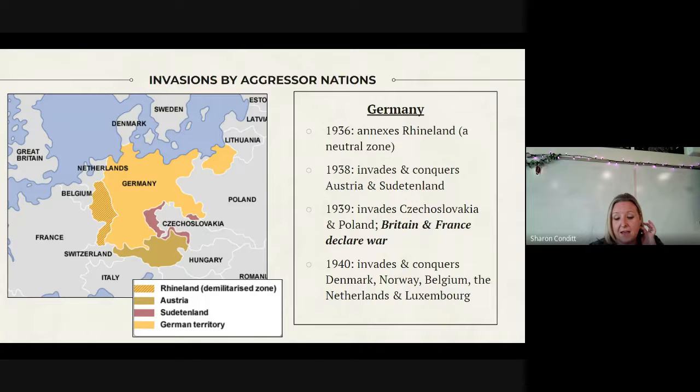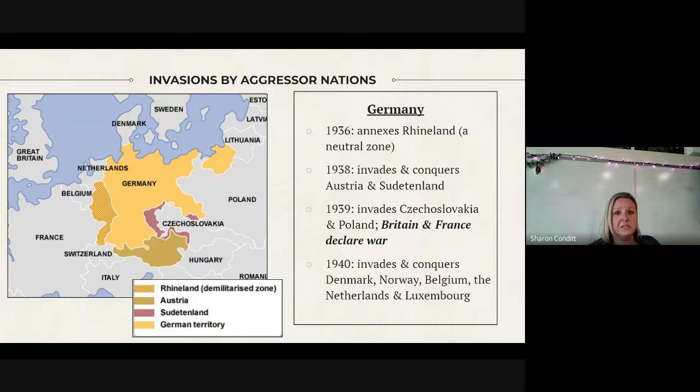In 1939, they invade Czechoslovakia in full force. And then on September 1st, 1939, they roll into Poland. Within 3 weeks, Poland falls, and much of that is due to the method of warfare that Germany chooses to use, which is called blitzkrieg, or lightning war. It's kind of a full-sail assault on a country with all military forces. So Germany uses blitzkrieg and takes Poland, and Poland falls within 3 weeks. That causes Britain and France to decide to declare war.